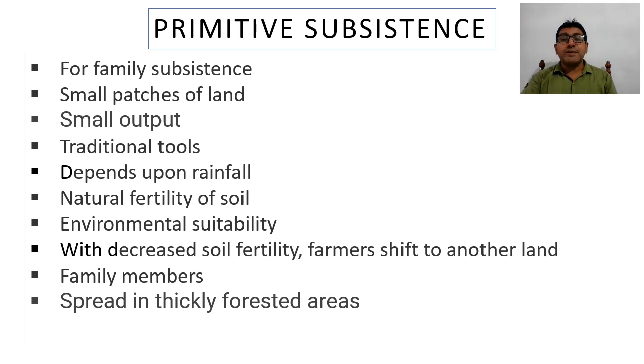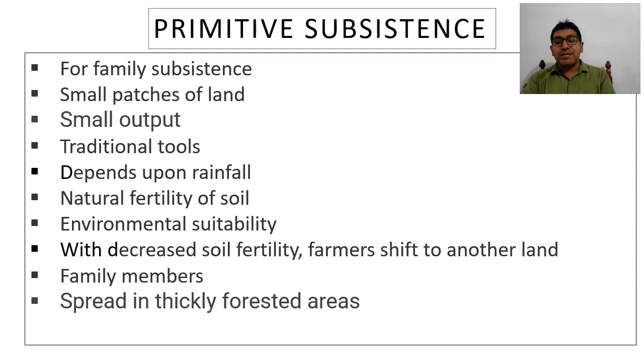Next is environmental suitability. As we have discussed, whatever the area, whether tropical, polar, or desert, people grow crops which grow in those kinds of environments. Next, with decreased soil fertility, farmers shift to another land, and that's why it is also known as shifting farming.